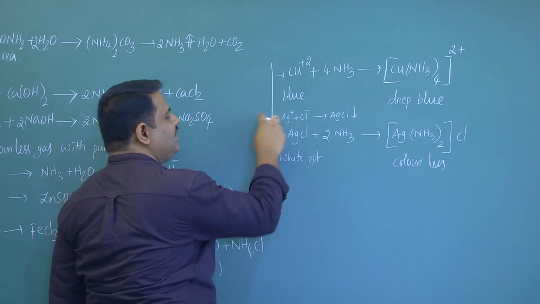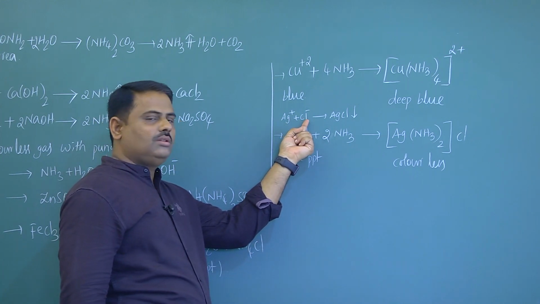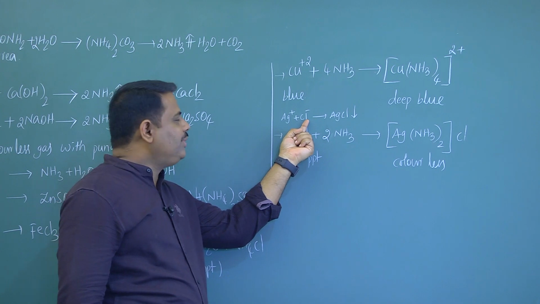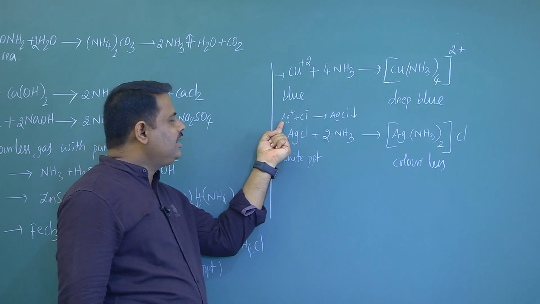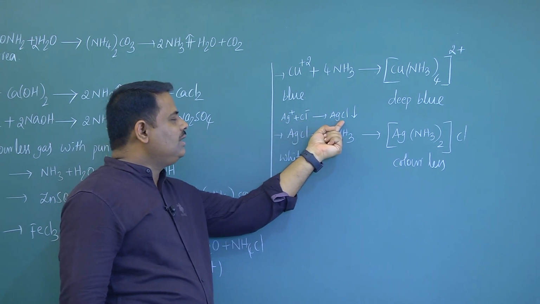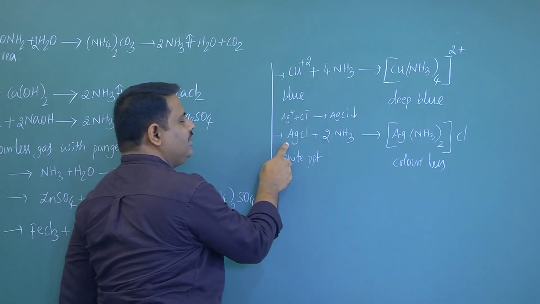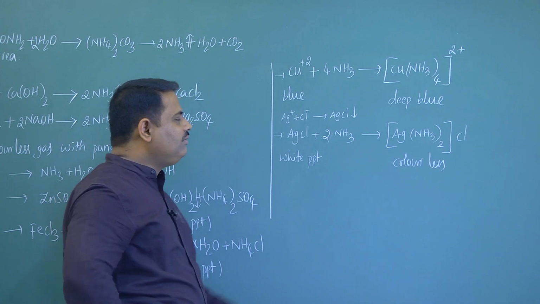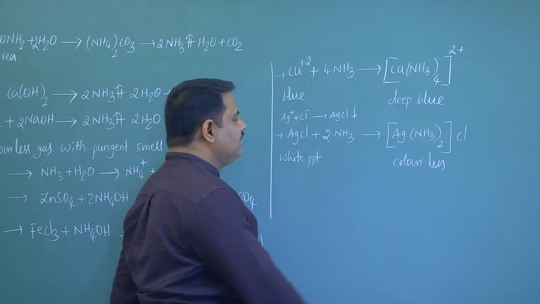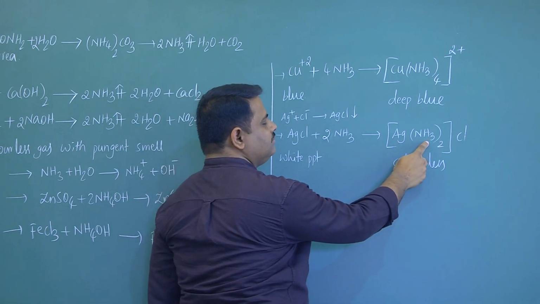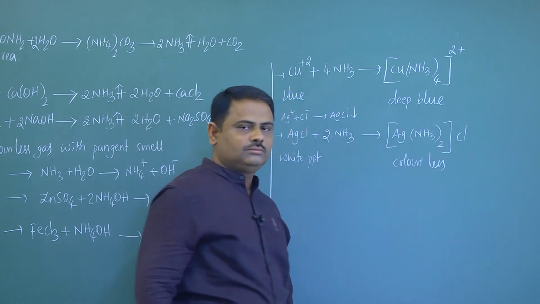Now come to the last identification. If chloride ion is present in the given salt, first prepare its aqueous solution. To that add silver nitrate, then we will get a white precipitate called silver chloride. If the silver chloride is added to ammonia, then we are also getting a complex compound, that is diamminesilver(I) chloride.